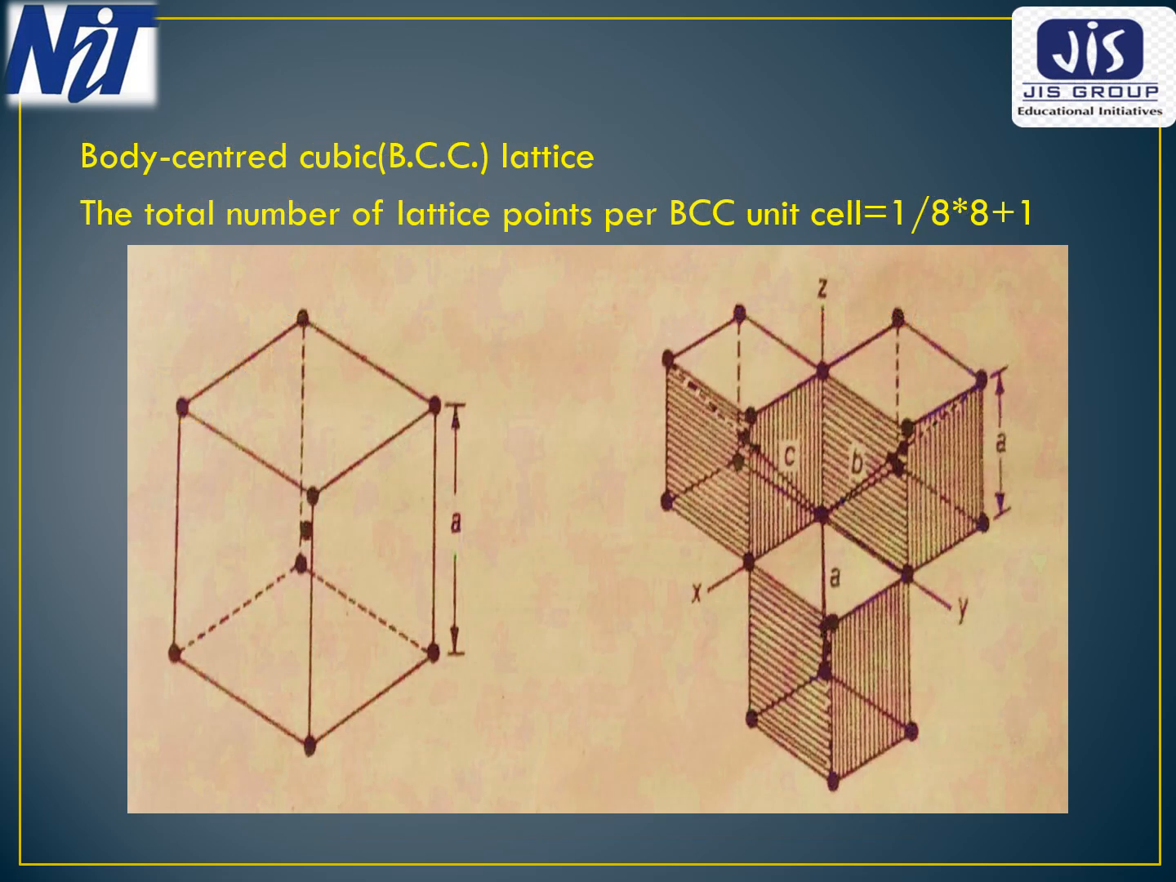Body centered cubic structure, that is BCC structure, is also a loosely bound cubic structure. It is also not a closely packed structure. Here, as shown in the figure, there are 8 lattice points at the 8 corners of the unit cell, and each is a member of 8 unit cells. In addition to that, there is one lattice point at the body center. So the total number of lattice points per BCC unit cell is 1 by 8 into 8 plus 1, that is 2.